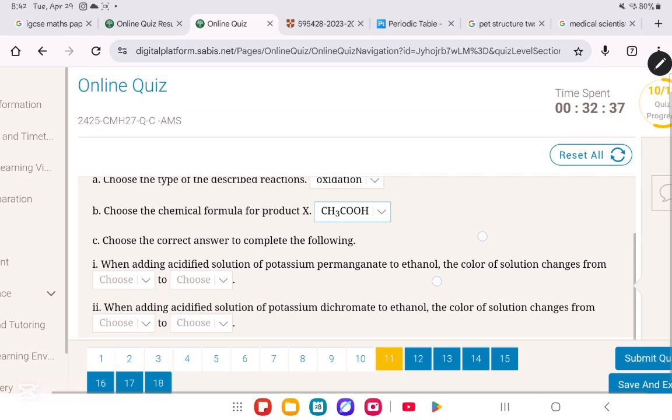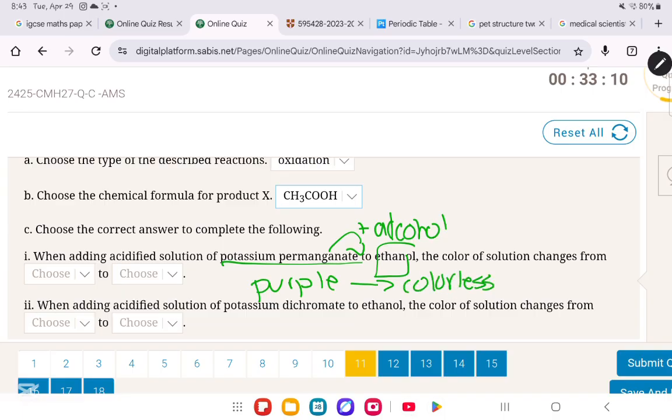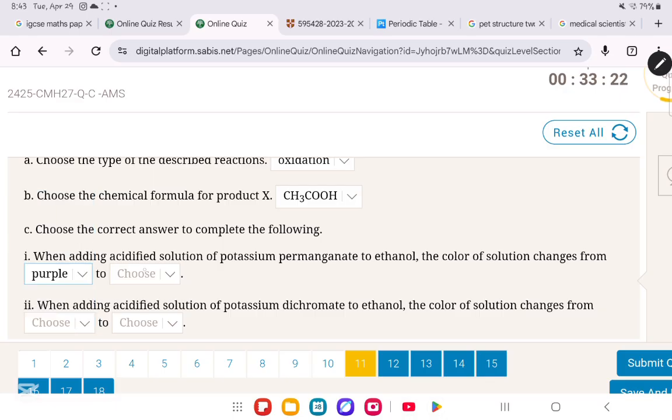Choose the correct answer. Here you need to memorize. Whenever we're dealing with an acidified solution of potassium permanganate and you add it to ethanol, an alcohol, what's gonna happen is that we're gonna change its color from purple to colorless. So keep in mind, acidified solution of potassium permanganate, P permanganate, P purple, okay? It will change from purple to colorless, okay? So purple, colorless.